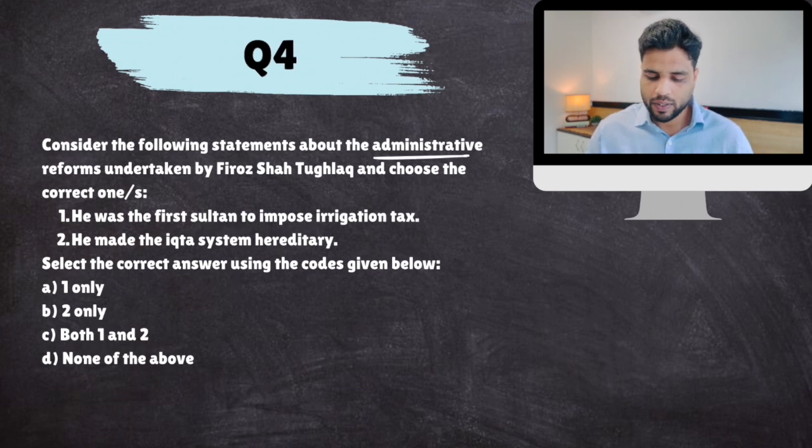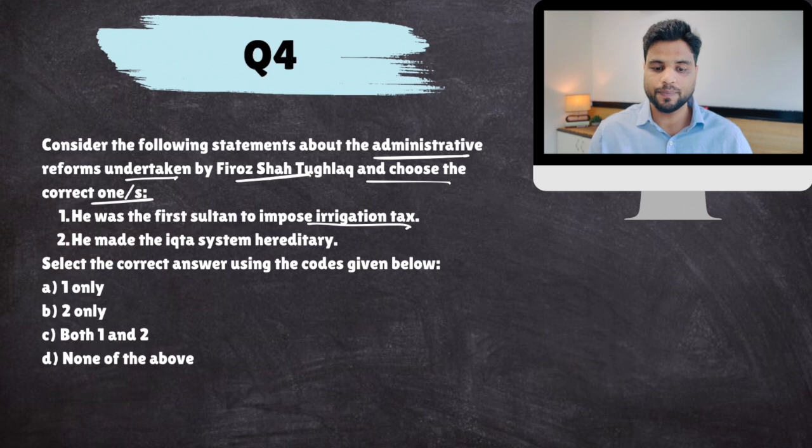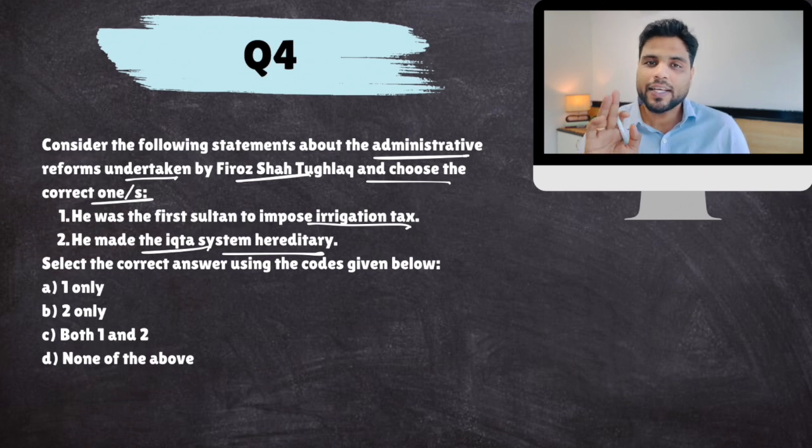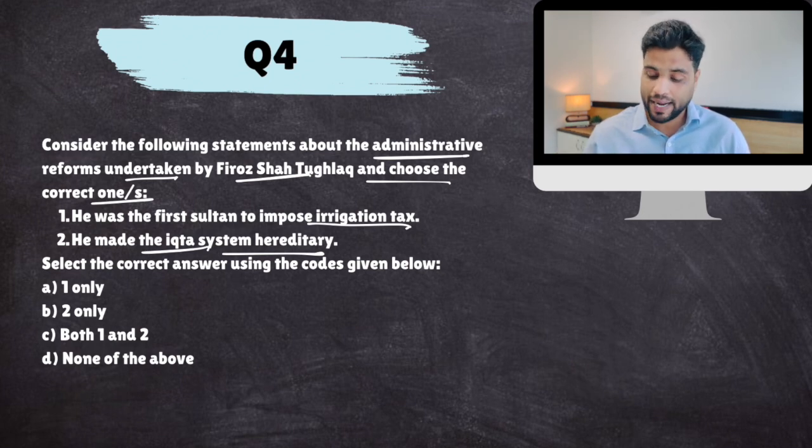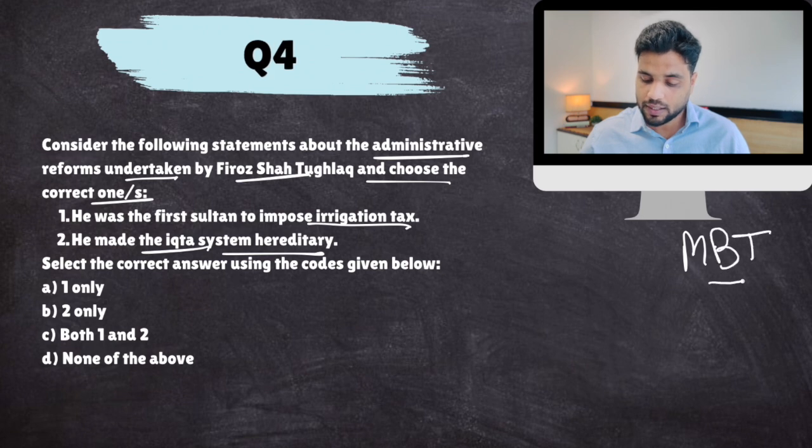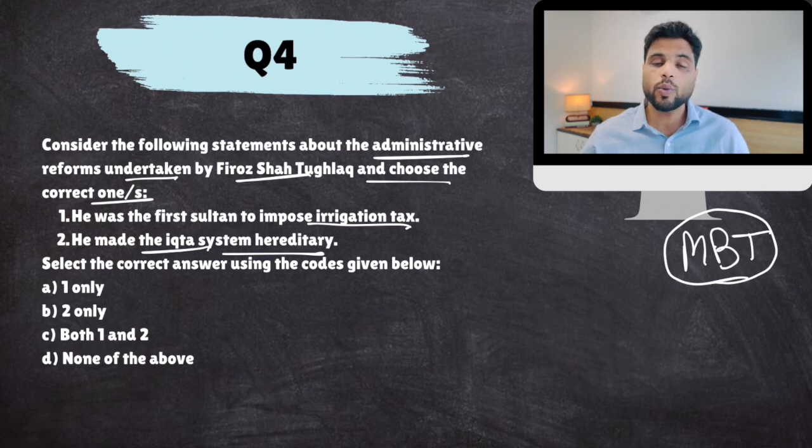Consider the following statements about the administrative reforms undertaken by Firoz Shah Tughlaq and choose the correct ones. He was the first sultan to impose irrigation tax. He made the Ikta system hereditary. Now you know the logic. You see, history is not about remembering everything. Most of the questions in history can be solved through logic. How? I told you after Muhammad bin Tughlaq, the Sultanate started weakening and decentralizing, right? And economically also it was becoming weak. Now, when it becomes economically weak, new taxes come about. So sultans were inventing new ways to tax people.